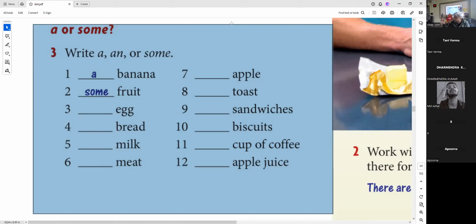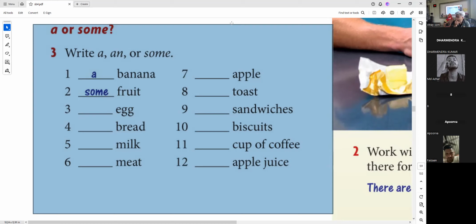So in restaurants, everything can become countable. Why? Because in restaurants, in shops, they give you a fixed quantity for a fixed amount of money. For example, dal.